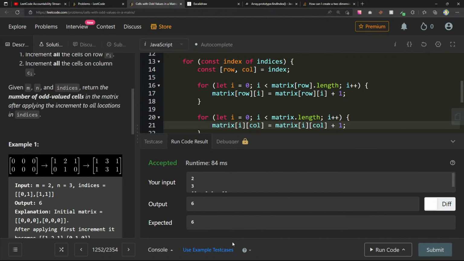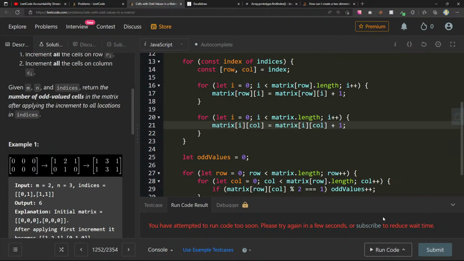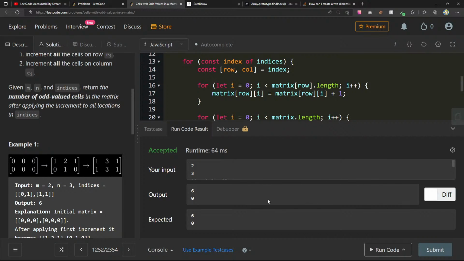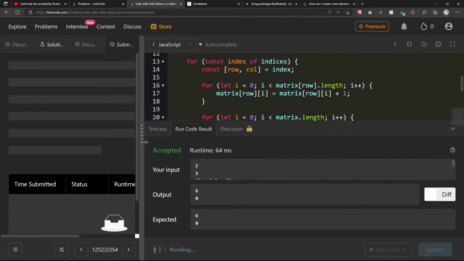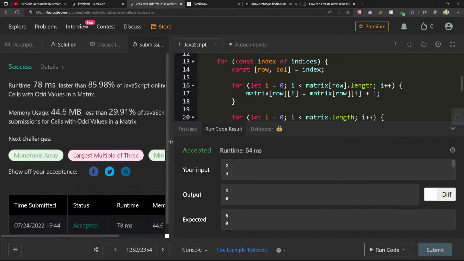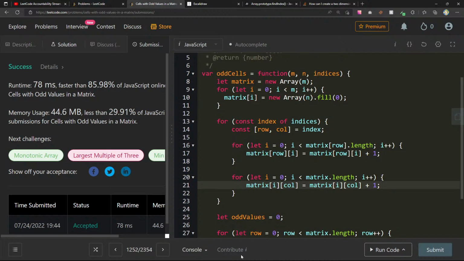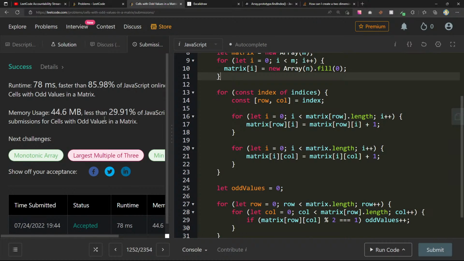6 and 6, okay. So let's run the next test case here. Went too fast. 6 and 0, 6 and 0. Did we get the answer? 85.98. So kind of a weird question. We generate our array up here, and then we just go to the index array they provided for us, and we do these operations, keeping in mind the different lengths of the rows or columns that we're on.